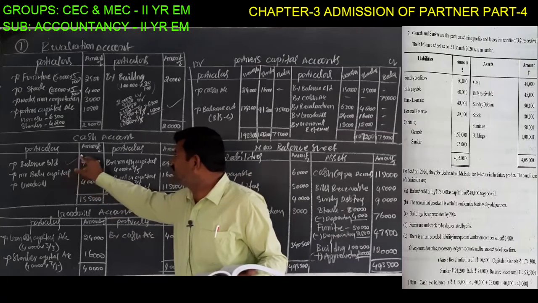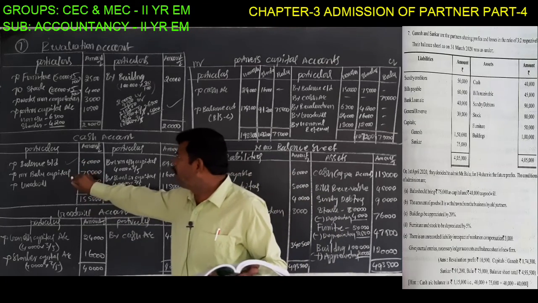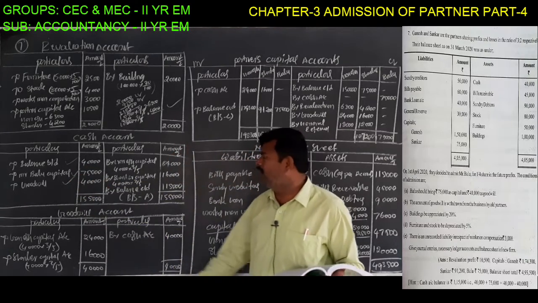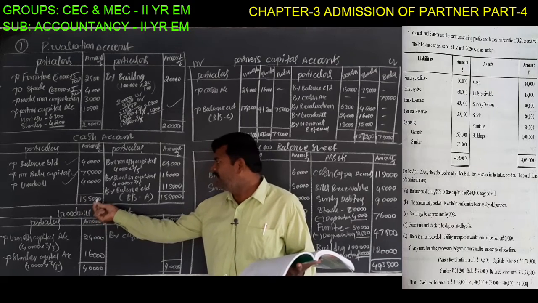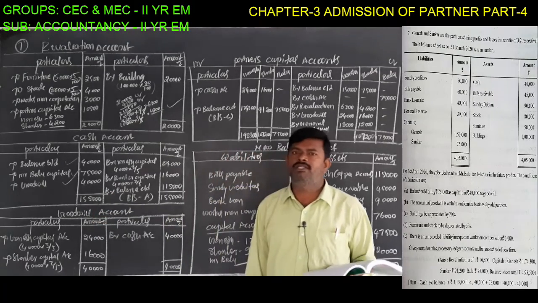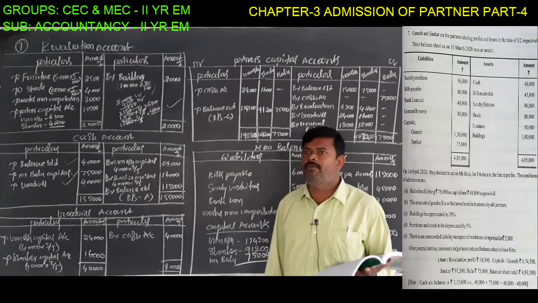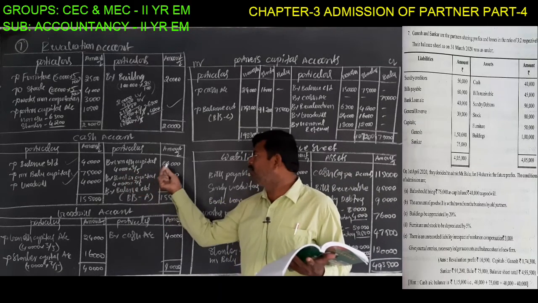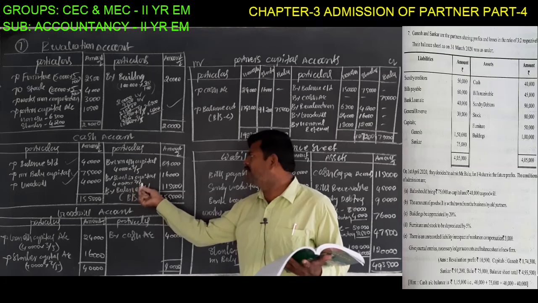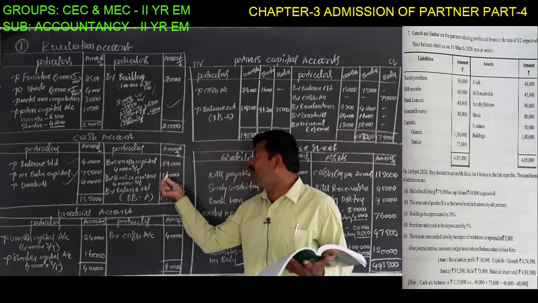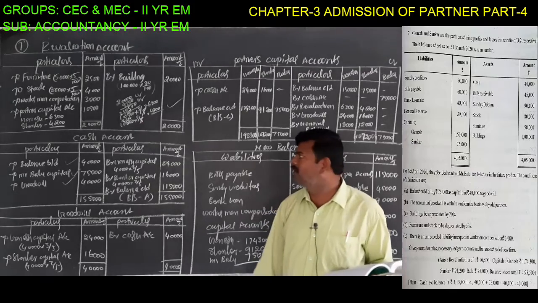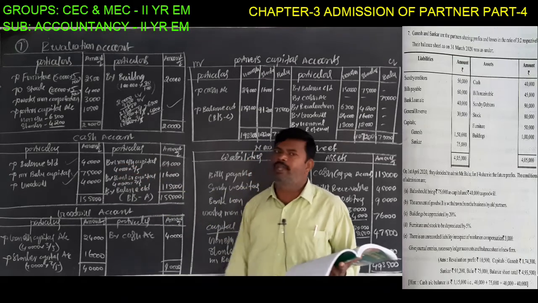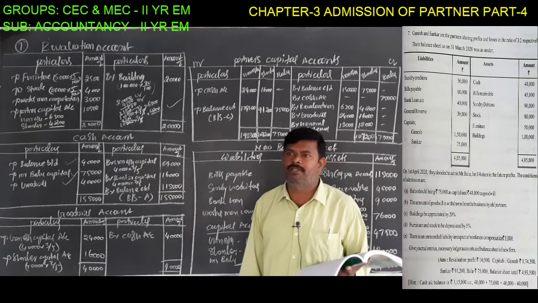This is the opening balance given in the balance sheet. Cash: Balu's capital is 75,000 and goodwill brought in cash is 40,000. The total is 1,55,000 rupees. Of that, the goodwill value is withdrawn by the old partners. So 40,000 at the rate of 3 by 5 is 24,000, and 40,000 at 2 by 5 is 16,000. The total amount of 40,000 is taken by the old partners. As per the real account, what goes out is credited. So 40,000 is going out, taken by the old partners as per the old ratio.